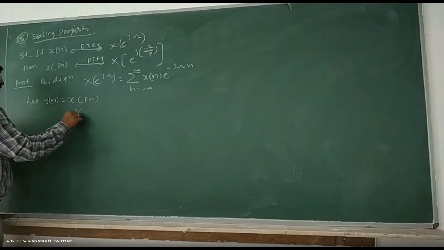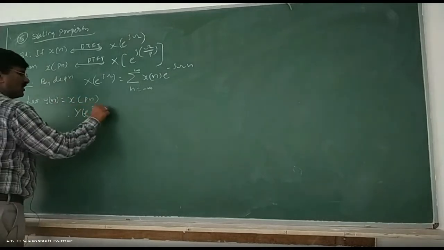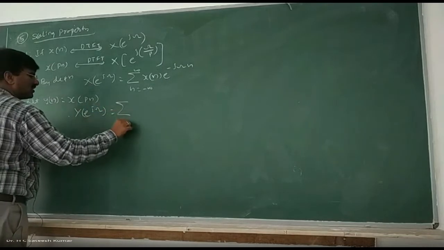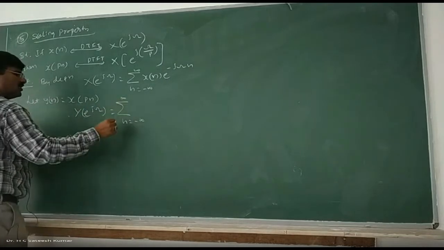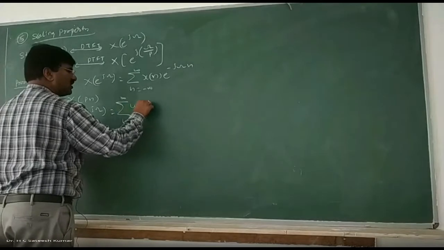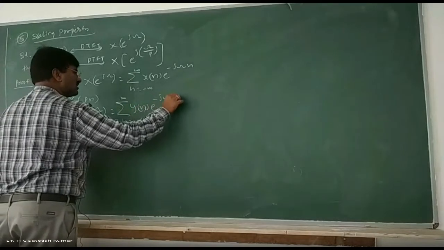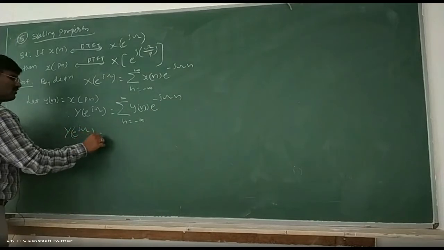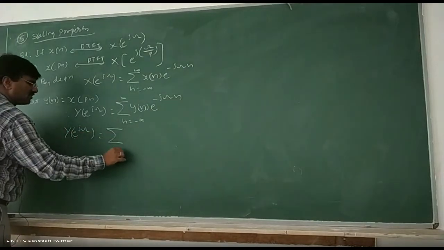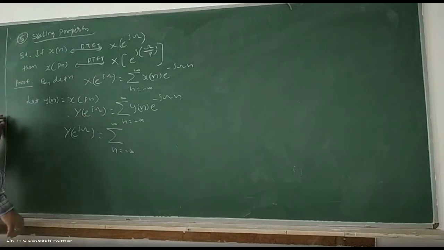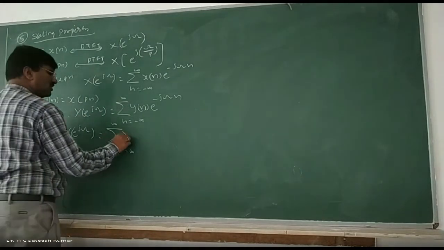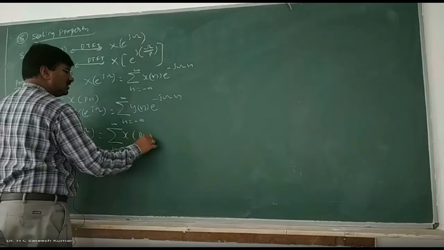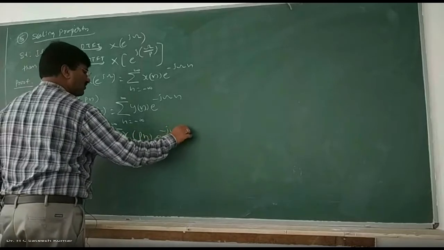Therefore, by definition, Y of e to the power of j omega is equal to summation n varies from minus infinity to plus infinity, y of n into e to the power of minus j omega n, which is x of Pn into e to the power of minus j omega n.